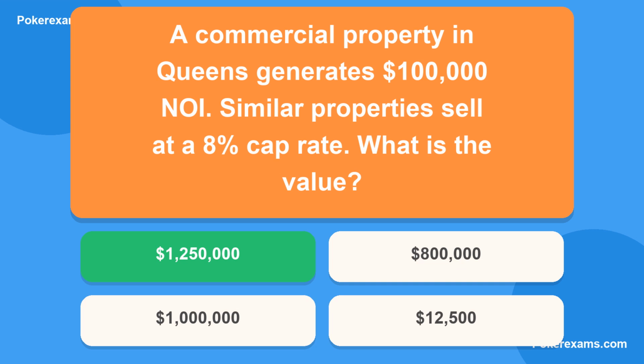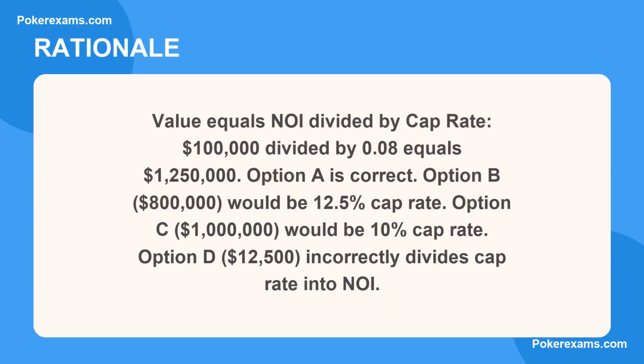The correct answer is A. Here is why. Value equals NOI divided by cap rate. $100,000 divided by 0.08 equals $1,250,000. Option A is correct.